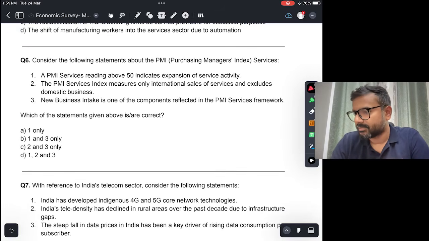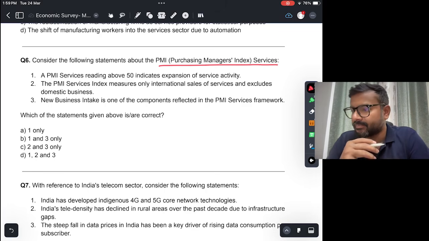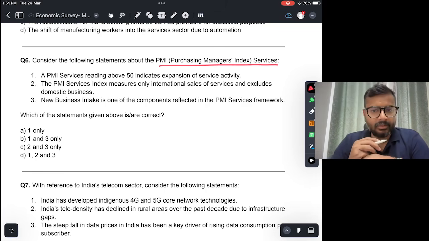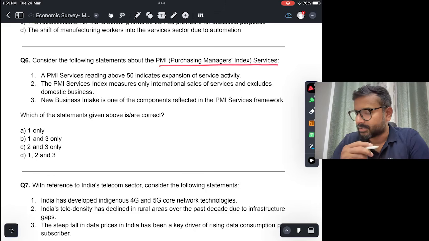Sixth, consider the following statements about PMI services. You must know from your study of the book, Indian Economy Handbook, that PMI is Purchasing Managers Index, a high frequency indicator which serves as a measure of how the services sector is doing.